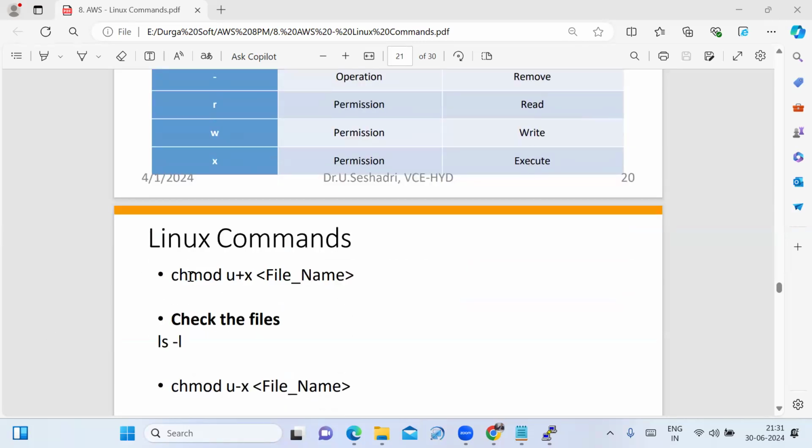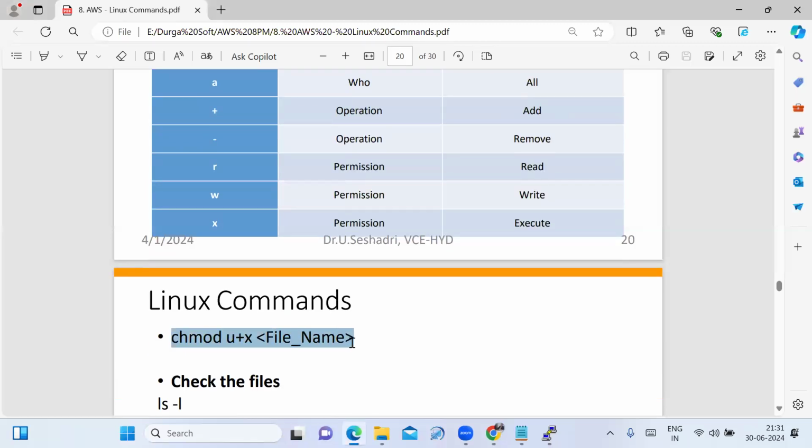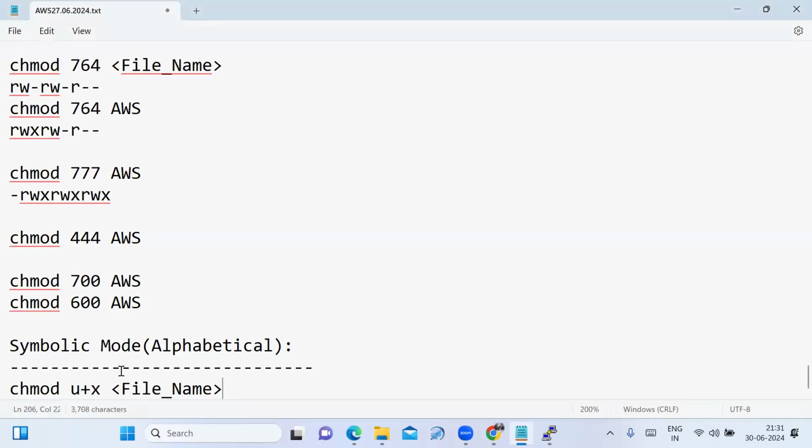Now see how, using the symbolic mode, we change the file permission with chmod. I'll give an example: chmod u+x. U is nothing but the owner. What permission am I adding? Execute permission. X is execute. Plus represents addition. You are adding, for the user, the execute permission. For what file are you giving the permission?